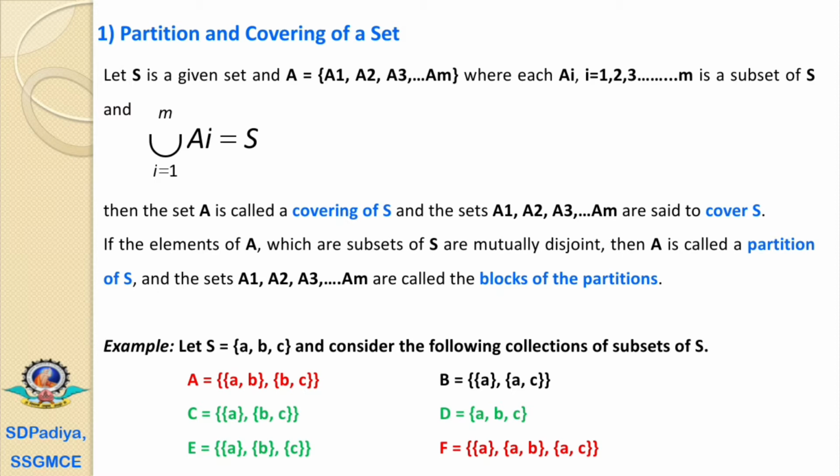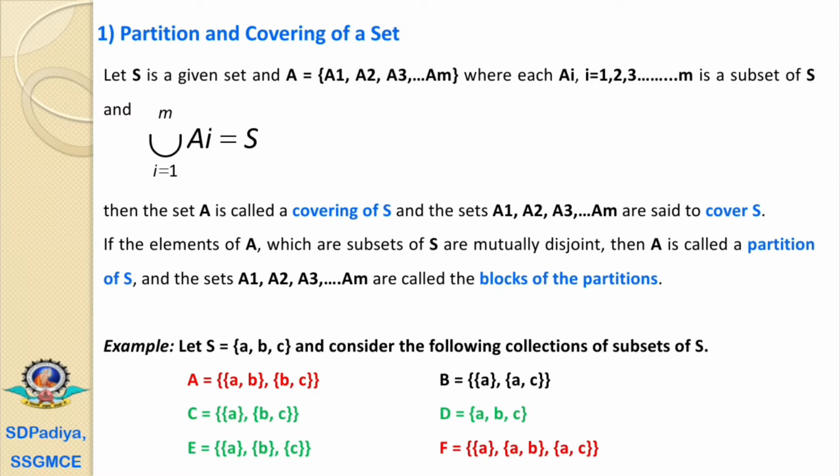What next? If we perform the intersection, then we can see that the first subset has the element A, in the second subset again there is an element A, and in the third subset also there is an element A. That's why these three subsets are not mutually disjoint. These are joint subsets. That's why these are not partitions, or these are not the blocks of partitions. It is only a covering of S.